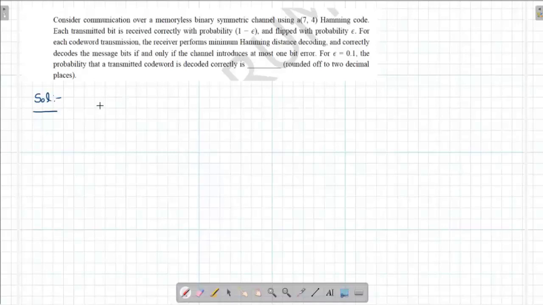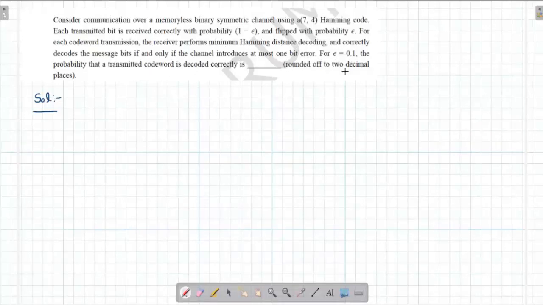Why? Because in this question a Hamming code is being used, and a Hamming code can correct up to 1 bit error. Consider a communication over a memoryless binary symmetric channel using a 7-4 Hamming code. Each transmitted bit is received correctly with probability 1 minus epsilon and flipped with probability epsilon. For each code word transmission, the receiver performs minimum Hamming distance decoding and correctly decodes the message bits if and only if the channel introduces at most 1 bit error. So for epsilon equal to 0.1, we have to find out the probability the transmitted code word is decoded correctly.